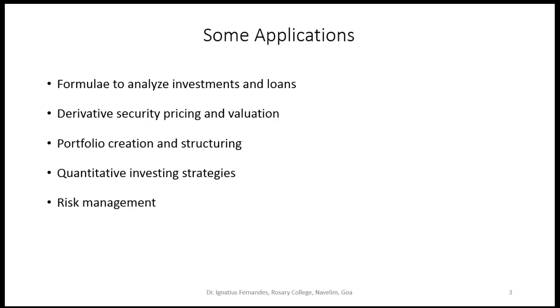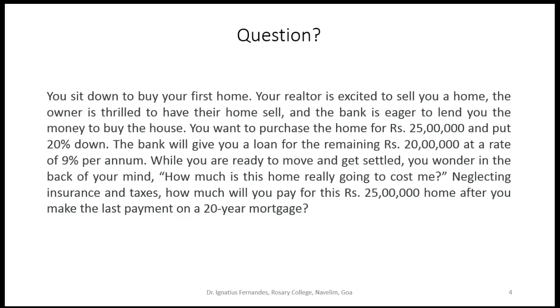Now, in simple language, suppose I have to deal with a question like this. You sit down to buy a home, and the person selling the home is excited to sell. The owner is thrilled to have their home sold, and the bank is eager to lend you the money to buy the house.